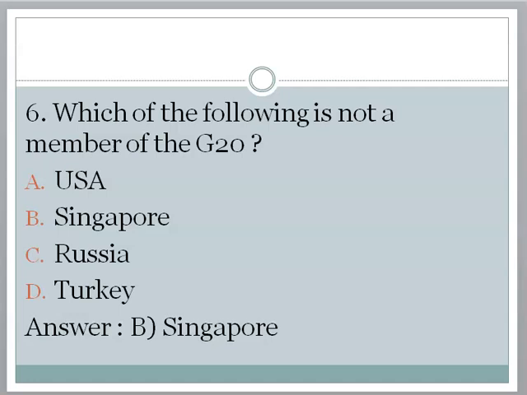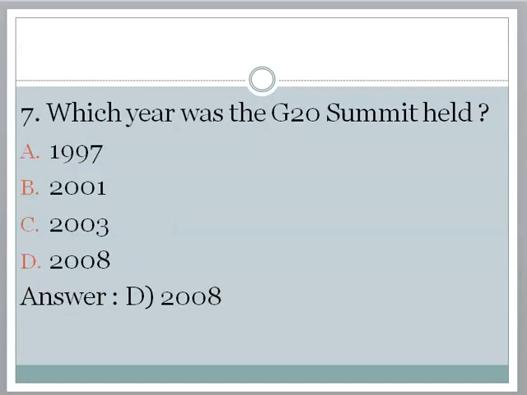A. USA, B. Singapore, C. Russia, D. Turkey. The correct answer is option B. Singapore. Next question. Which year was the G20 summit held?